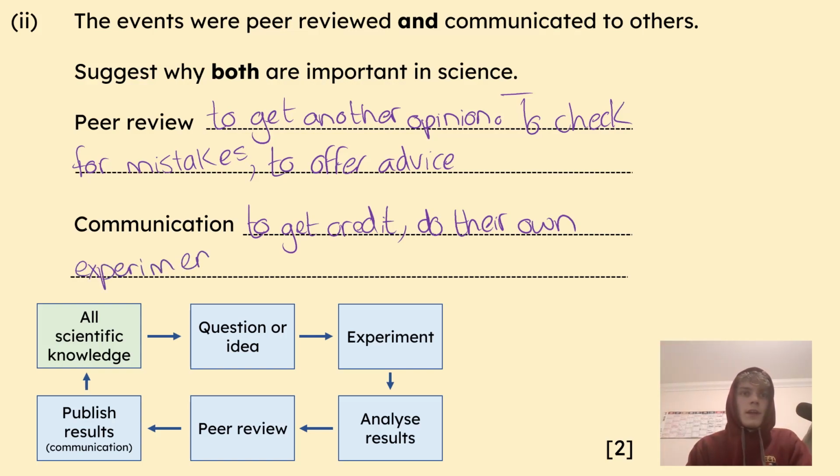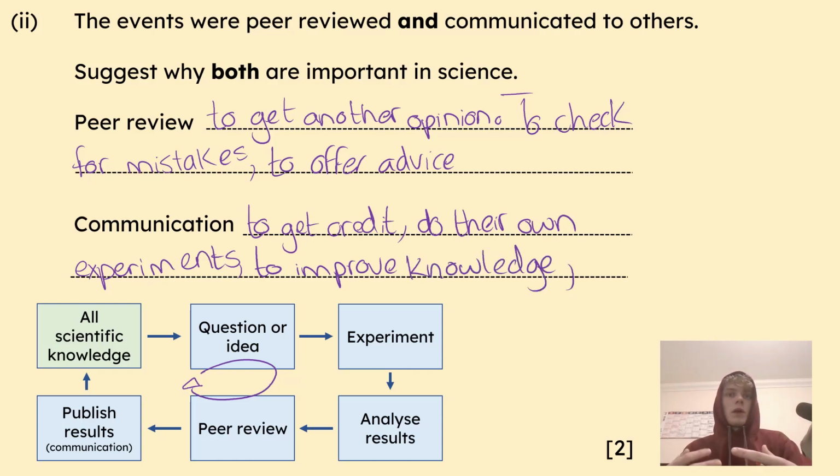And as you can see in the cycle here, the point of science is always to feed back into everything we already know, trying to improve our understanding of the world, to improve knowledge. And one final one, unless scientists communicate their work and what they discover and what they find to be true, we can't make technology with it. You know, people who make things need to understand how they work from the scientists first, so to help with a new technology.